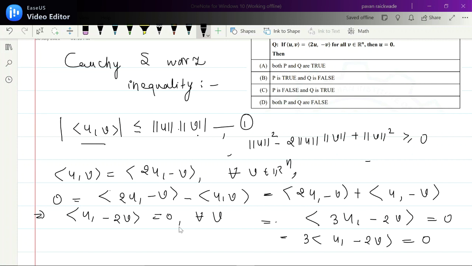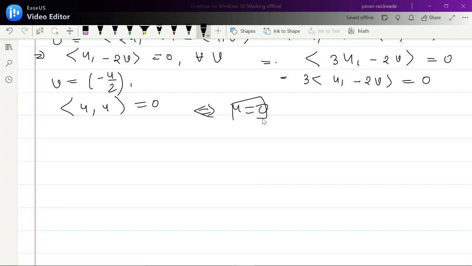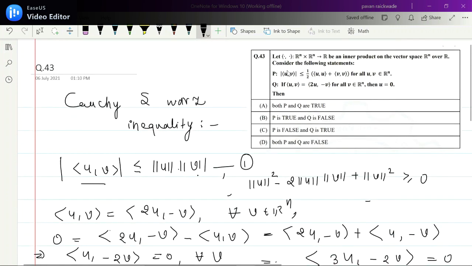Okay? So if it is true for all v, I can take v to be u by 2. This doesn't violate any given condition. And now by taking this v, it will be just the inner product of u,u equals 0. By the definition of inner product, this can only be 0 when u is 0. So statement Q is correct. What we got is that statement P is correct and statement Q is also correct, so both P and Q are true. That option is the right option. So that's it, guys. Thank you so much. Hope you like the video.